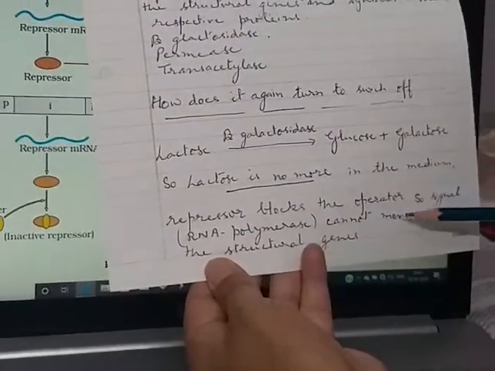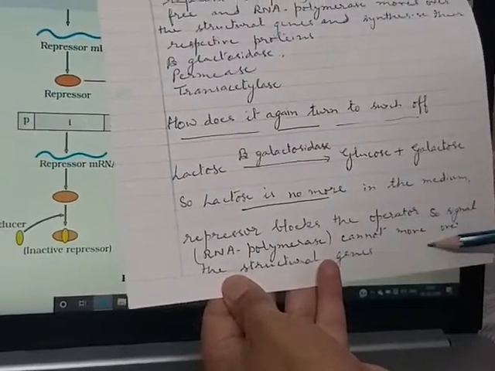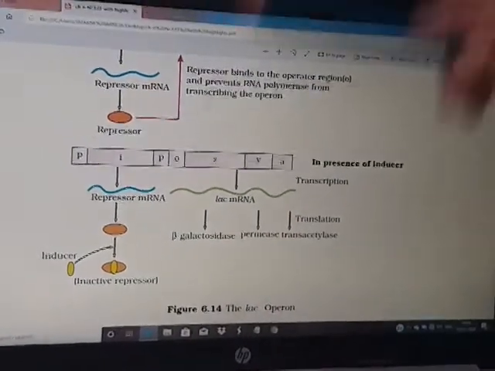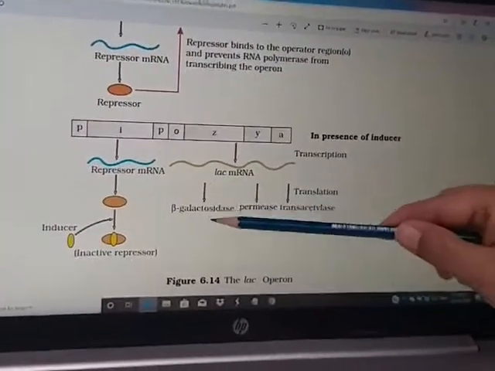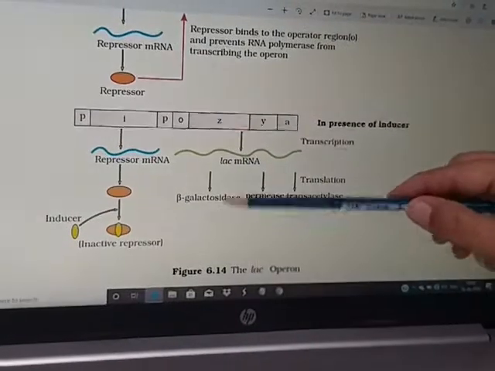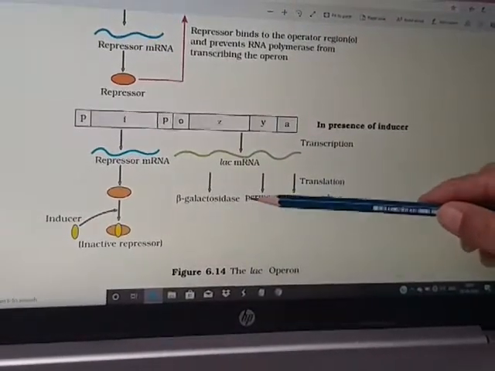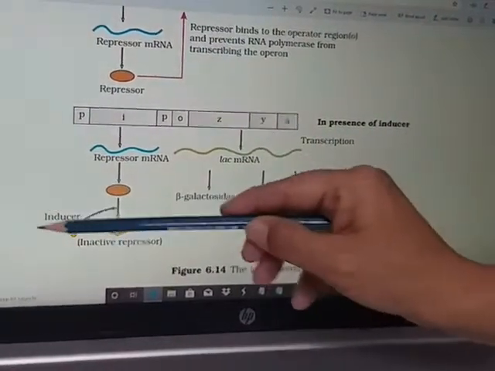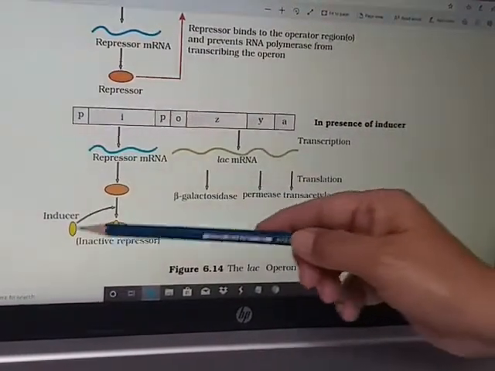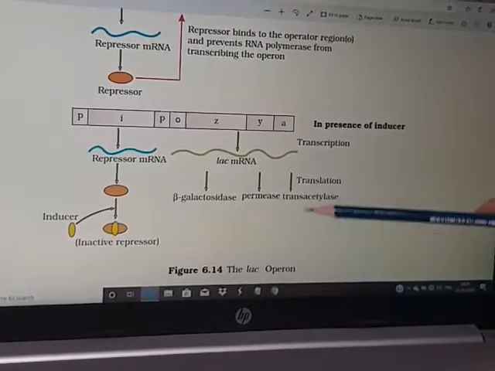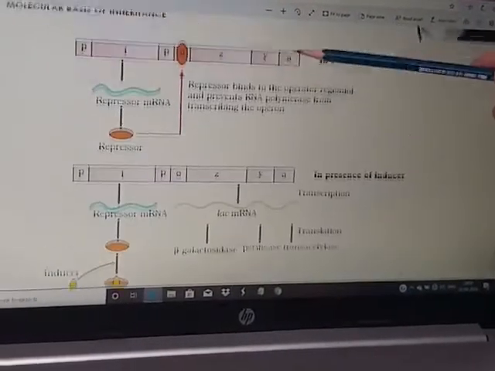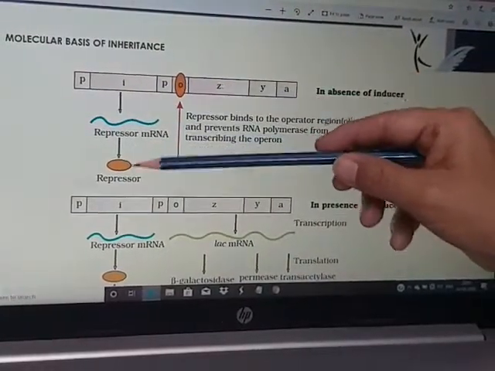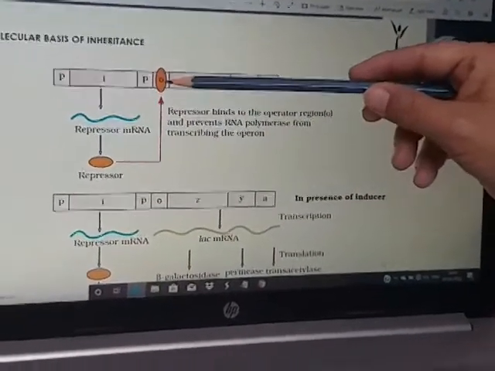Repressor blocks the operator, so RNA polymerase cannot move over the structural genes. I mean to say that this beta galactosidase is one of the products when the genes are active. It breaks this inducer at a later stage. Once the inducer is broken down, when there is no more inducer in the system, it will revert back to the previous switch off condition, because the repressor, which is always formed, will bind with the operator.